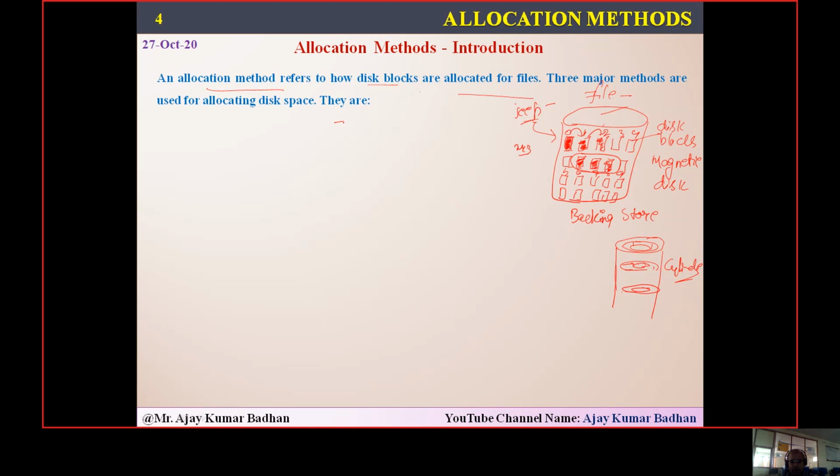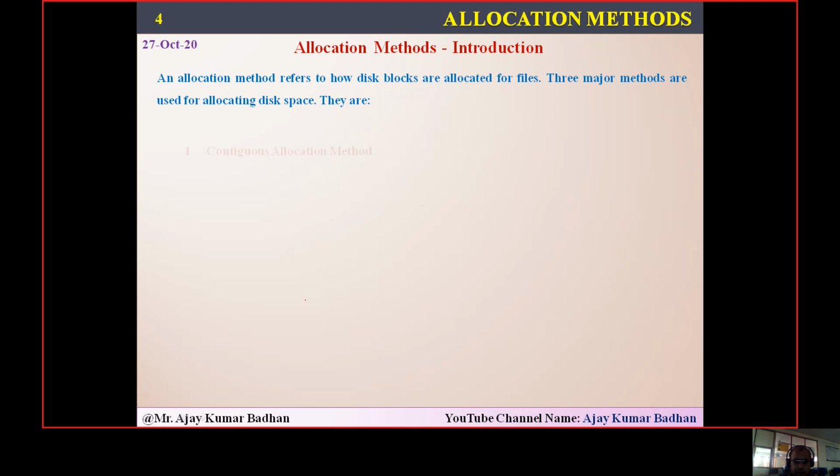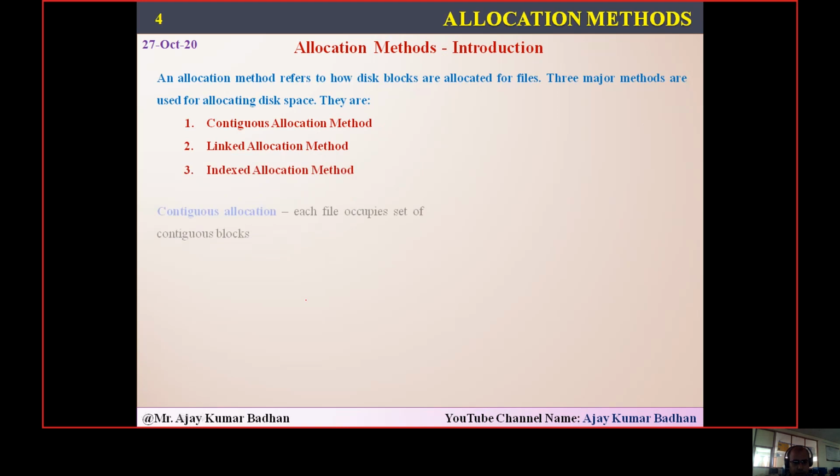Basically, we have three different methods here. Three methods we are going to use in this scenario. I told you in the beginning itself: contiguous, then we have linked, and then we have indexed. Let's see them one by one so that you can get a clear idea. Let me erase it first. The first one is the continuous allocation method, followed by the linked allocation method, and then the index allocation method.